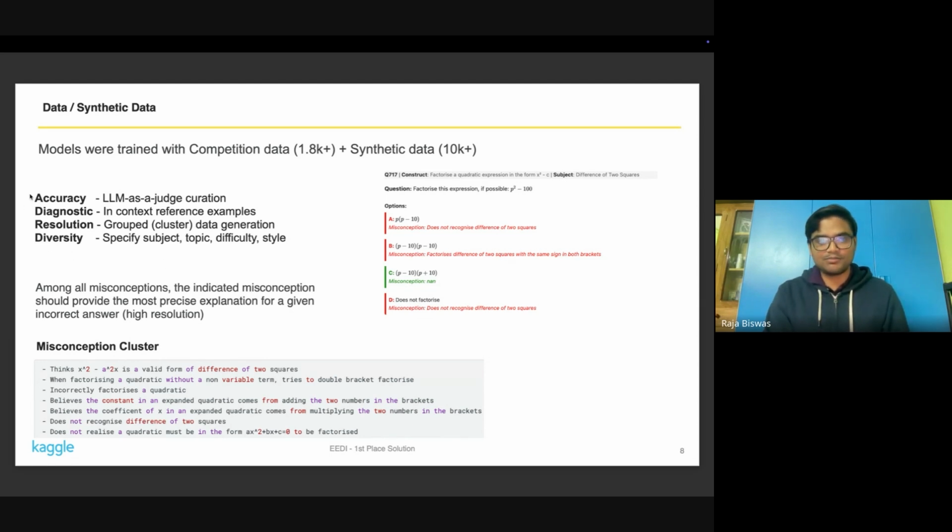In order to achieve these properties, for accuracy, I used LLM as a judge curation, which is quite standard nowadays. For diagnostic power, I provide very relevant reference examples from the training set such that the LLM knows what a good diagnostic example is for these misconceptions. Then for resolution, I used a method which I call grouped or clustered data generation.